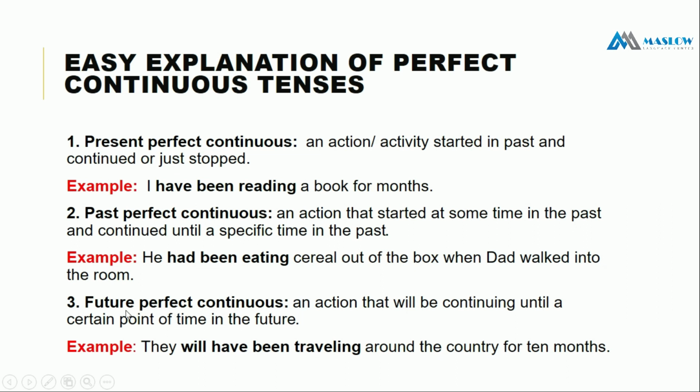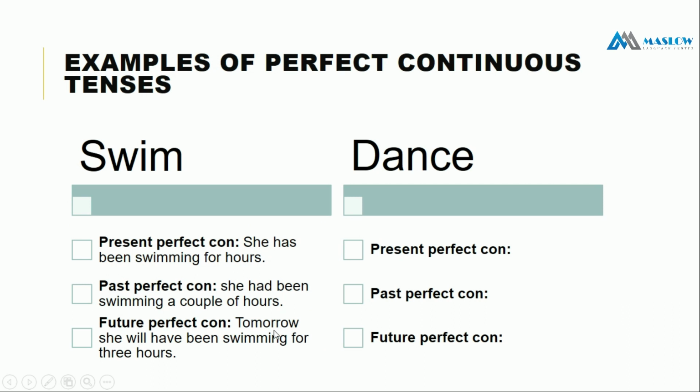Then now we will see the future perfect continuous, an action that will be continuing until a certain point of time in the future. So একটা কাজ যেটা হচ্ছে কন্টিনিউ হবে until a certain point of time in the future, একটা টাইম পর্যন্ত একটা কাজ কন্টিনিউ হবে একটা সার্টেন টাইম পর্যন্ত, তখন আমরা হচ্ছে ফিউচার পারফেক্ট কন্টিনিউয়াস ইউজ করি। ফর এক্সাম্পল, they will have been traveling around the country for 10 months.